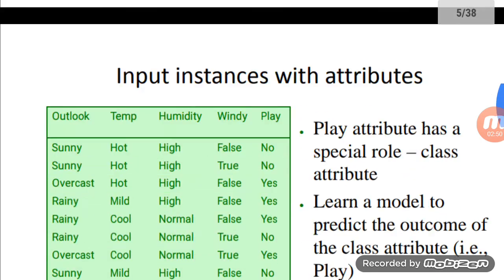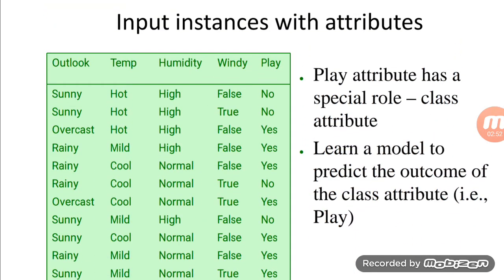Let us try to do this with a simple example. If you see this table consisting of 5 columns: outlook may be sunny, rainy or overcast, and there are different temperature, humidity and windy ranges.